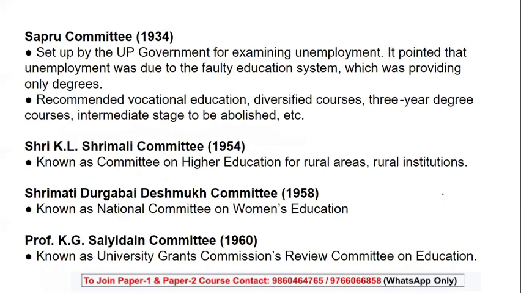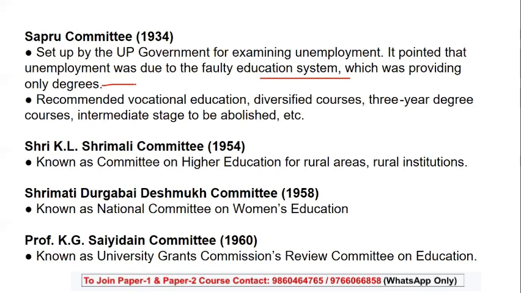Swarup committee, which started examining unemployment, pointed out that faculty unemployment was due to the faulty education system, which only provides a degree where practical or application knowledge is missing. For this reason, vocational education, which focused more on employment, diversified courses, 3 years degree, intermediate stage was abolished. Next we had the Sri Mali committee, which decided to take education to the rural areas also.